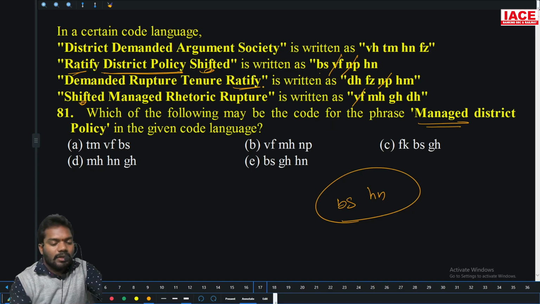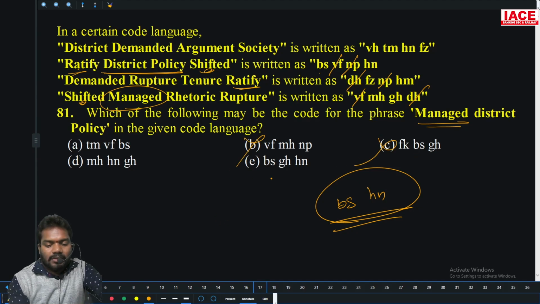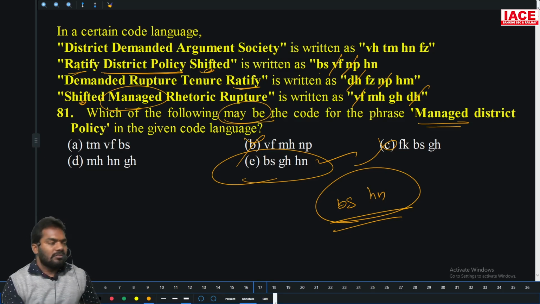Then managed. Is there any chance for managed? Yes, there is only one chance for managed. What are the chances for managed? VF only chances. VF not possible. MH, GH or DH. DH not possible. GH also. MH is not there. Yeah, BS HN the option is there. Then BS HN. This cannot be the answer. BS HN, option E is the right answer. Then MH, GH. They're asking maybe the code.